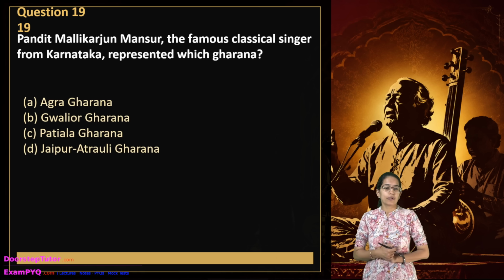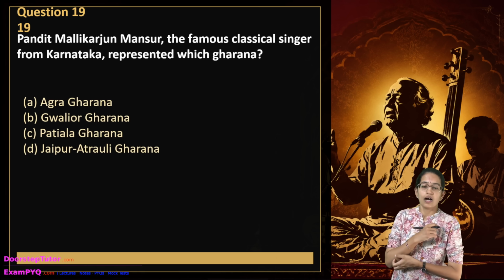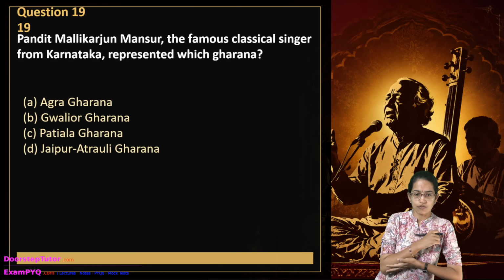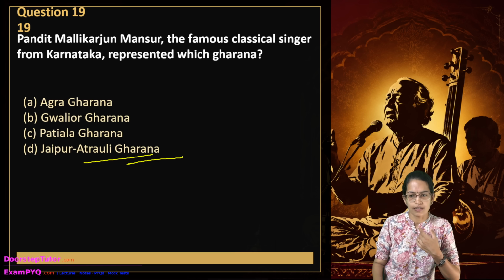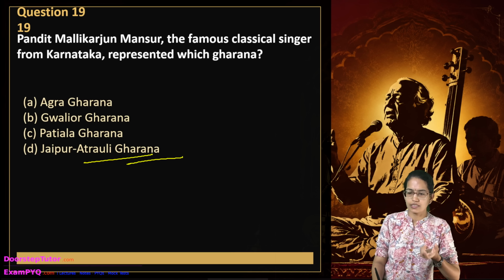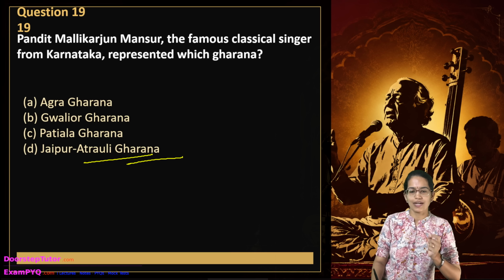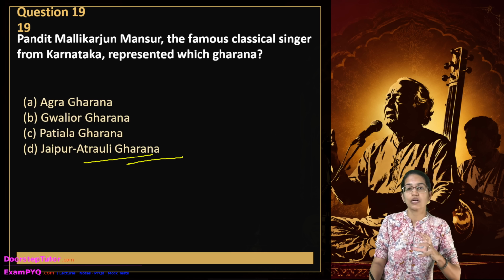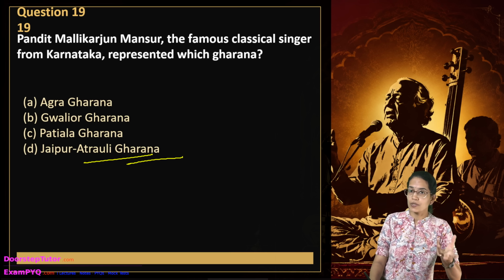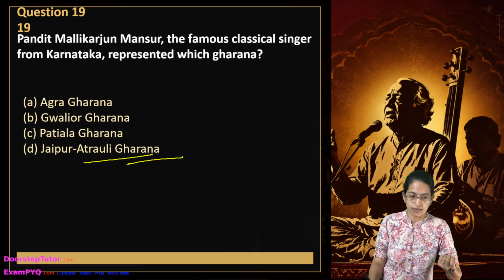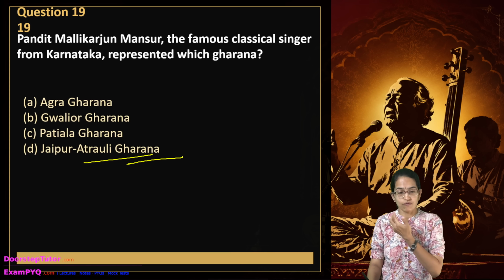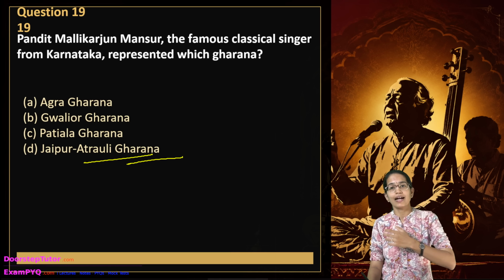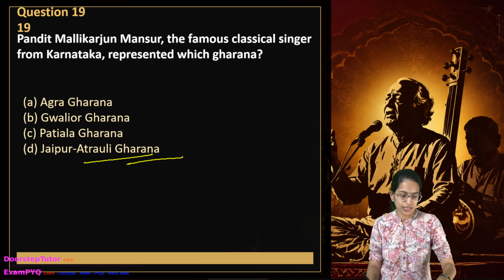The next is, Pandit Mallikarjun Mansur is a famous classical singer from Karnataka and usually represents the Jaipur-Atrauli Gharana. Now he is a vocalist, and association to this Gharana actually implies his allegiance to the complex raga system, the melodic architecture which is prevalent in the Jaipur-Atrauli Gharana, and it is again one of the very rare forms of raga and layakari which is explained under this Gharana.